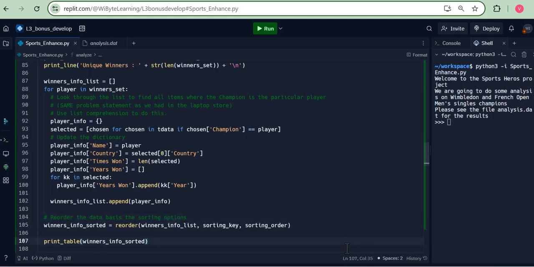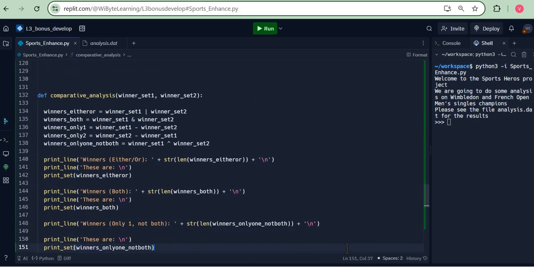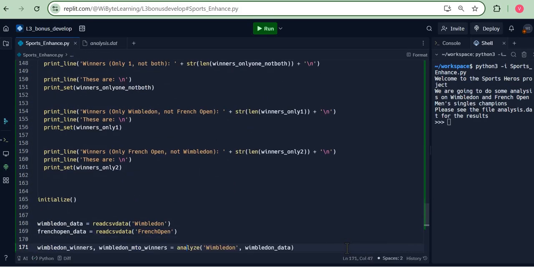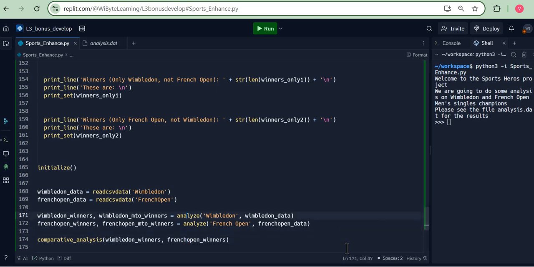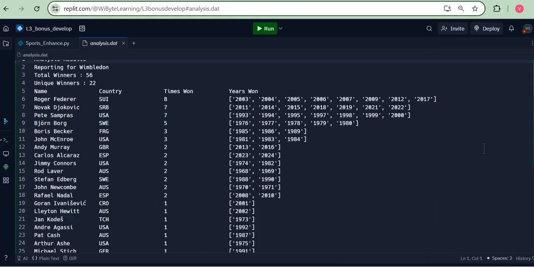Now notice I have created this new function. I have given it some arguments as well. But even if I call my existing functions the way we were doing, which is to just say, please analyze for me variable data and French open data, it will work because of the default argument. When I run this piece of code and I look at my analysis.dat, you notice indeed the list of dictionaries has been sorted, and I see Roger Federer's name coming on top.